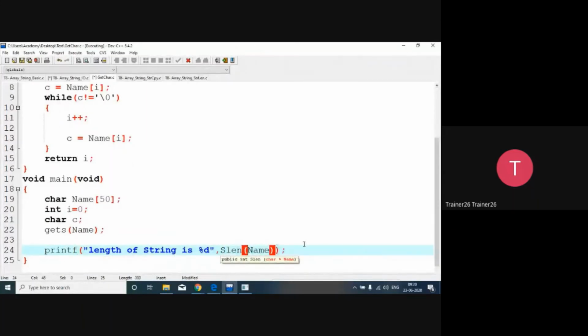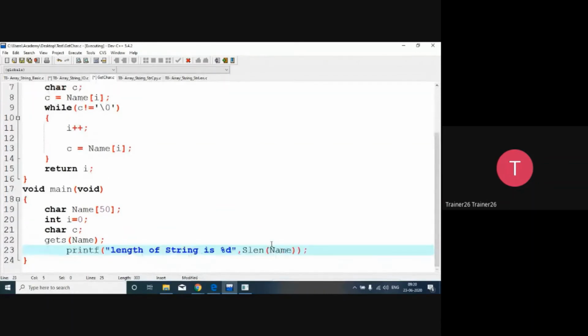So this is the way. Same code, I've just modularized. This is called modularization of the code.